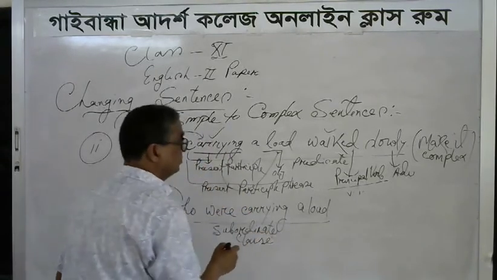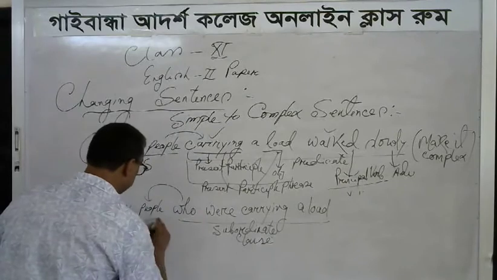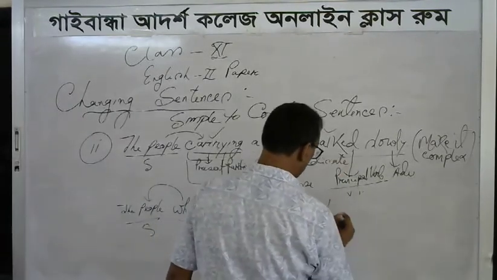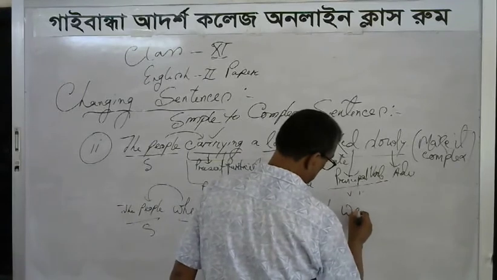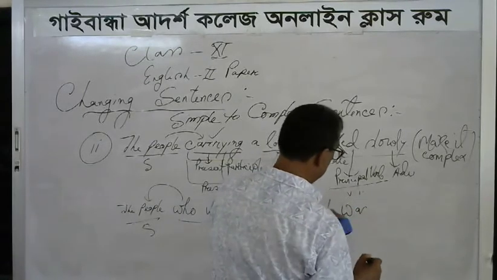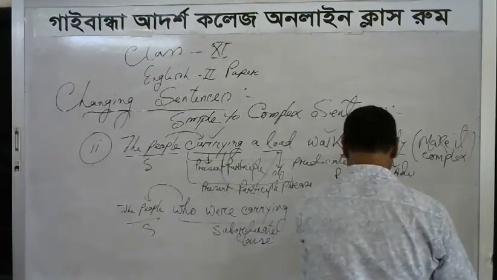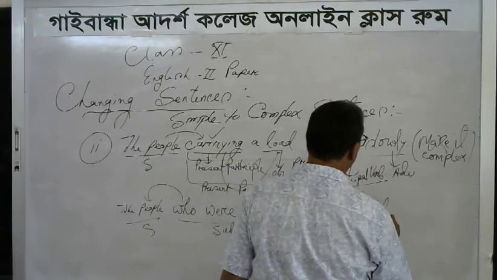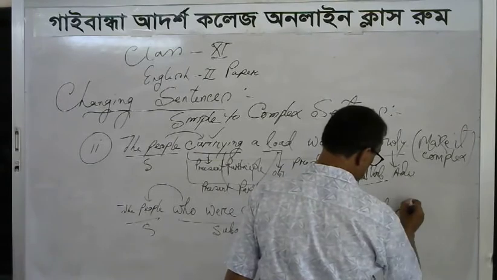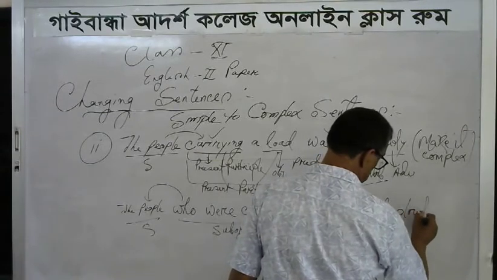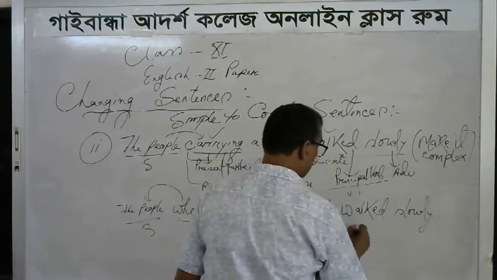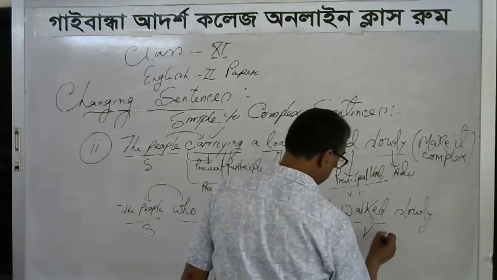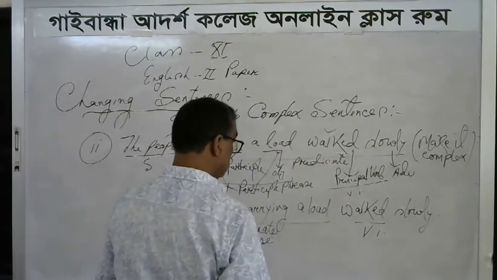Here, the people is the subject of the main clause, and the main verb will be walked slowly. This is the principal verb from the main clause.